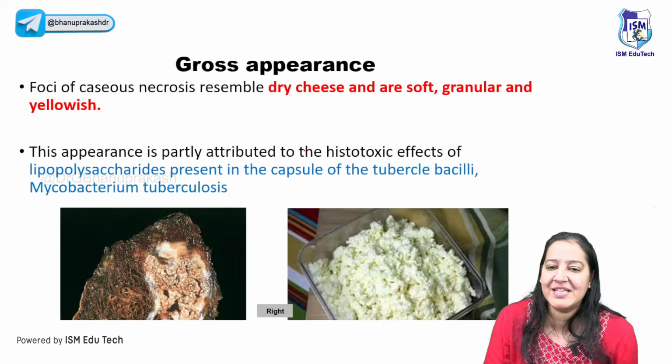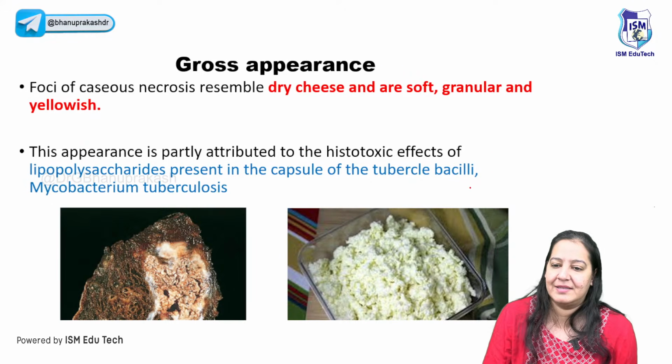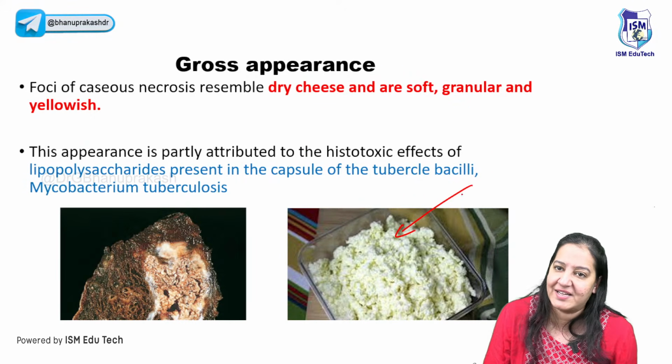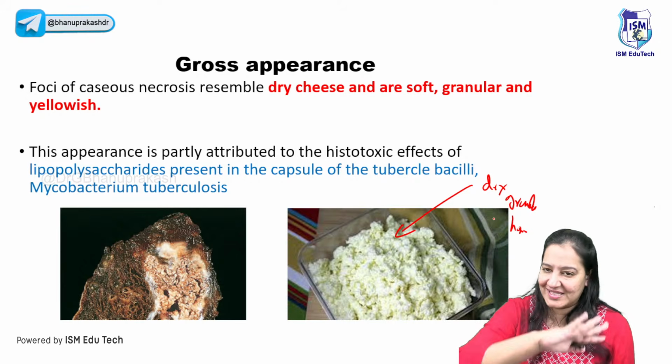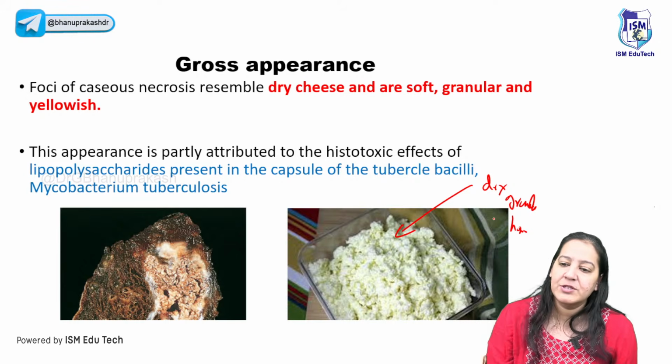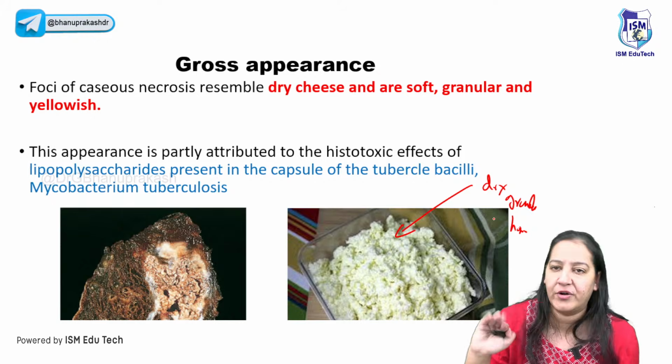How does the cheese look? Have you ever seen cheese? This one is cheese, I guess. Everyone has seen that. Cheese is dry, number one. Number two, granular. And number three, it's homogeneous. Homogeneously white or yellowish type. So dry, granular, homogeneous, white or yellowish.